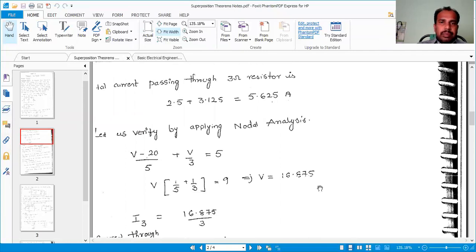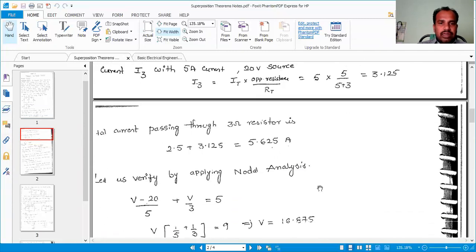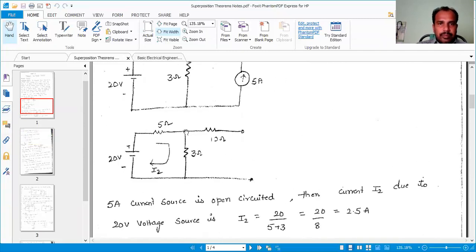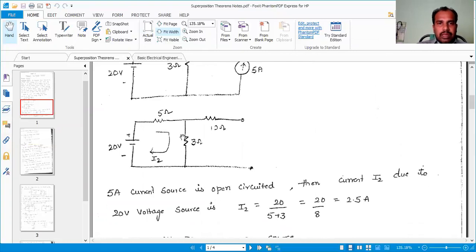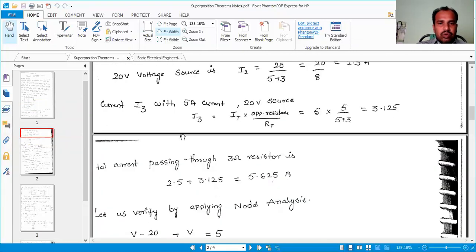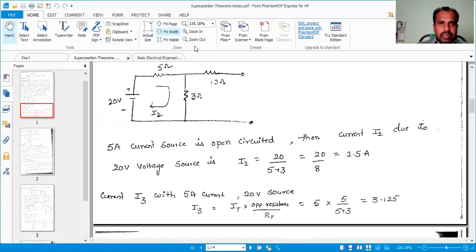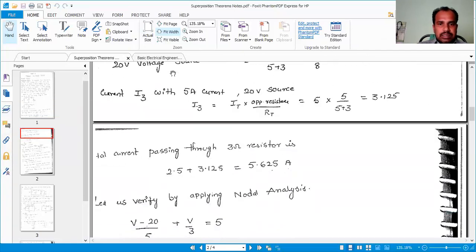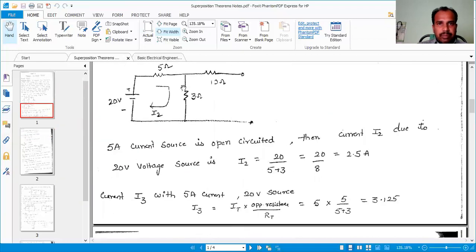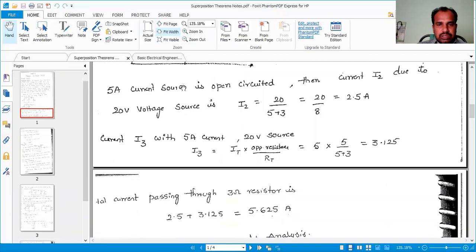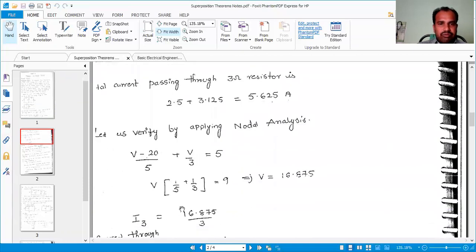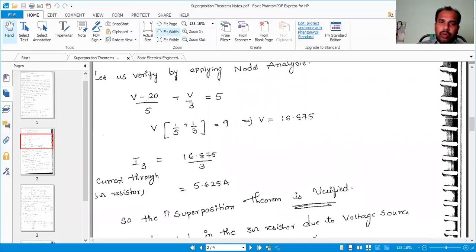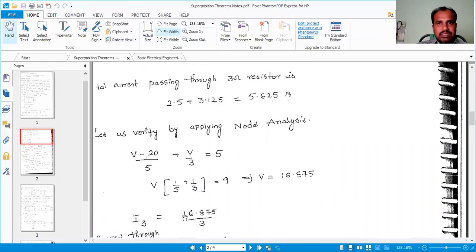Otherwise, we can apply nodal analysis, as there is only one node, this node. Here the point is called V. Applying nodal analysis: (V minus 20) by 5 plus V by 3 is equal to 5 amperes. Now find the current passing through the resistance, 5.625. So the superposition theorem is verified.